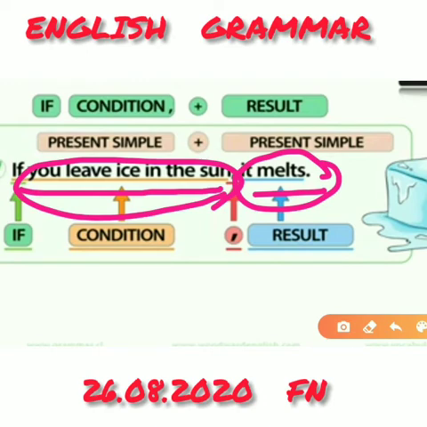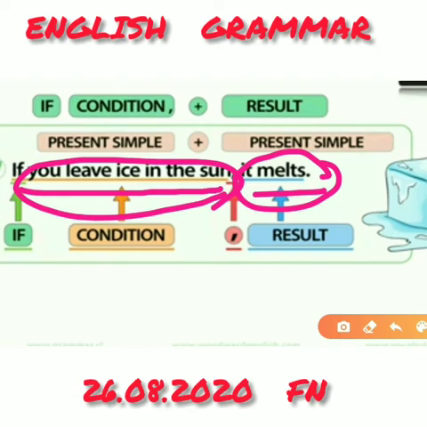Zero conditionals are used for facts that are generally true and do not change. It refers to a general situation that always happens. The condition always has the same result. Zero conditionals are also known as type 0 conditionals.